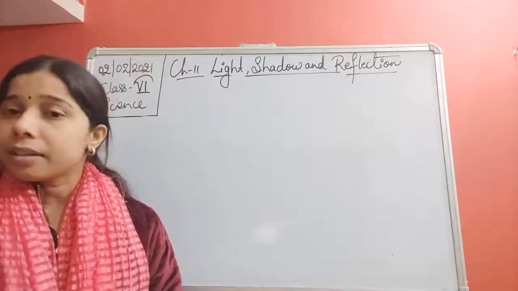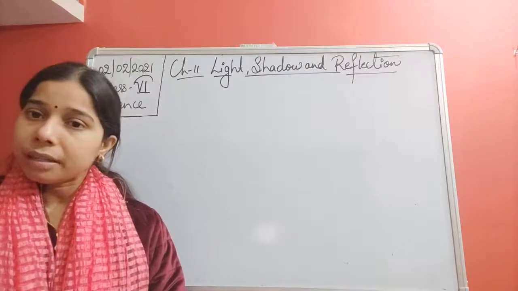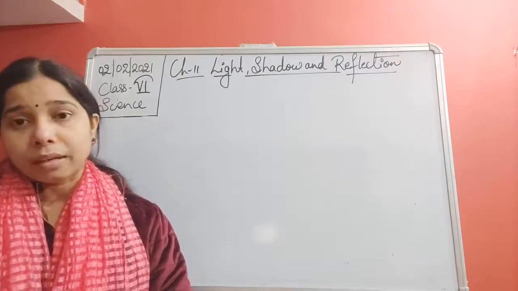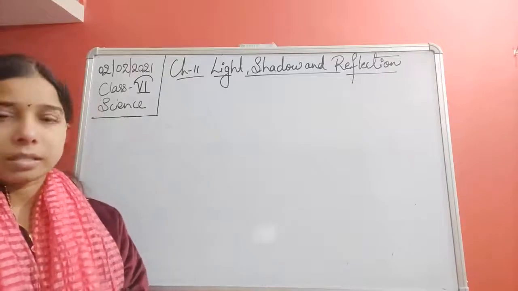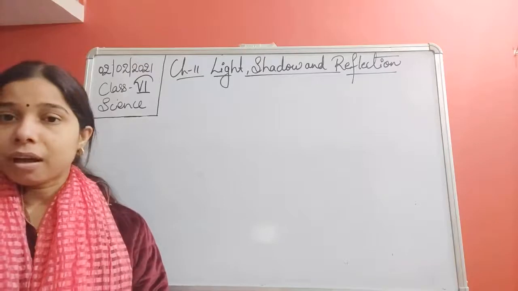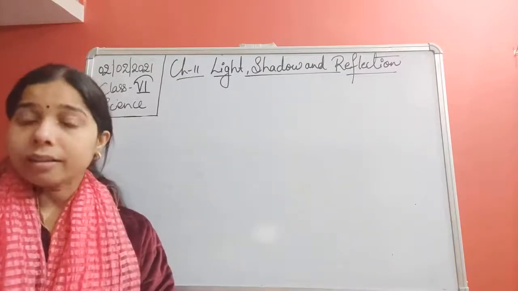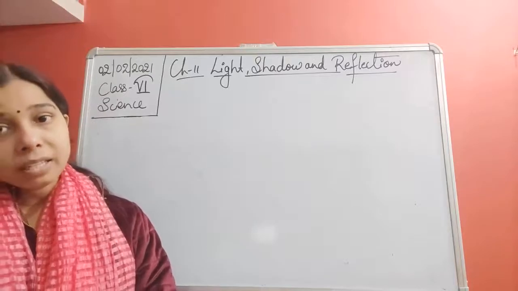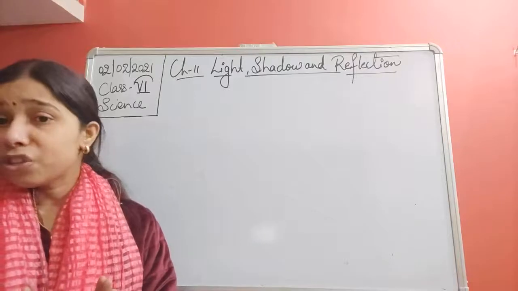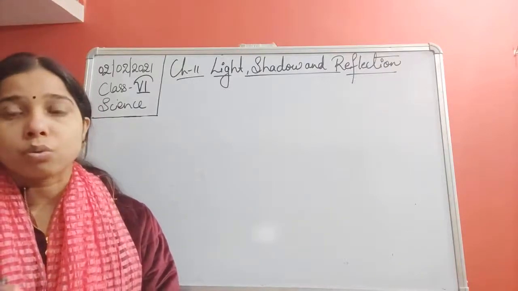Now, what are the different types of sources of light? Basically, there is a natural source of light and a man-made source of light. The natural source of light includes the sun, the stars, and the firefly. These are part of nature. So the light that we obtain from nature, which is not man-made or artificial but natural, is called a natural source of light.